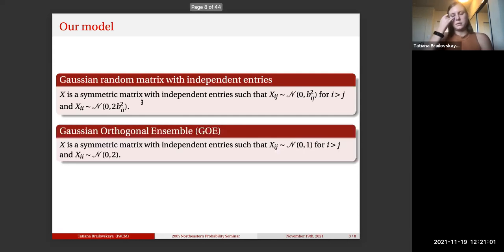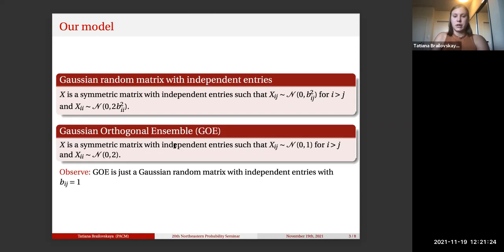I would also like to mention, since several people have brought up this classical random matrix object, that I'll just define it again. The Gaussian orthogonal ensemble, or the GOE matrix, is a symmetric Gaussian random matrix such that above the diagonal you have IID standard Gaussians, and on the diagonal you have Gaussians with mean 0 and variance 2. As you can probably notice, this is just a special case of the more general model that I've defined for you here if we set the bij parameters all equal to 1.